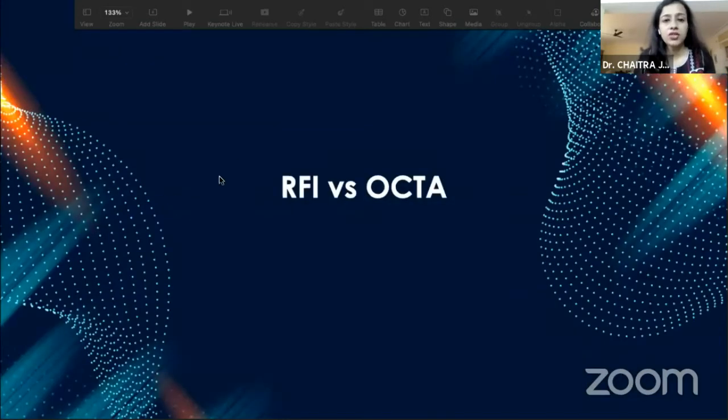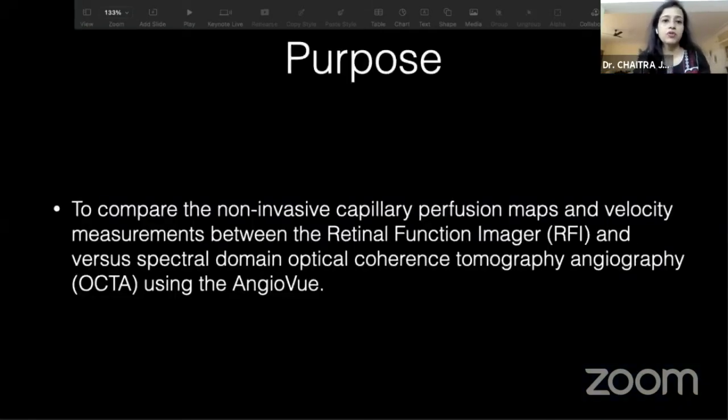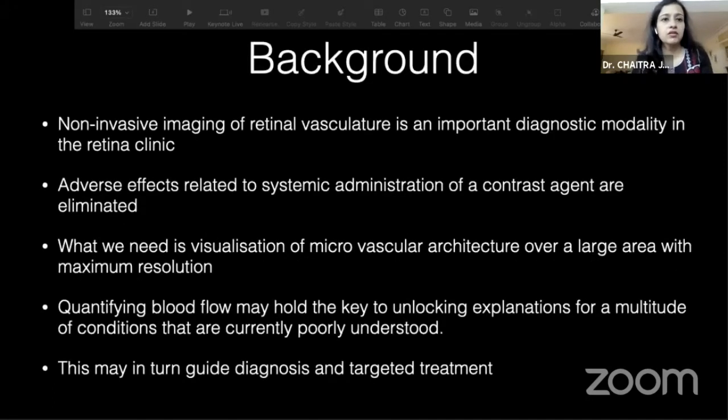So the last thing that I like to share was we had done a quick study between RFI and Octa because we're using Octa so much more, and we wanted to compare the non-invasive capillary perfusion maps and velocity measurements between RFI and Octa. We use the AngioView device. To give you a brief background, non-invasive imaging is important because we need to keep repeating it. The adverse effects compared to systemic administration of contrast agents are well known. We need to visualize a microvascular architecture over a large area with maximum resolution, and quantifying blood flow may be the key to unlocking explanations for several conditions that are poorly understood.